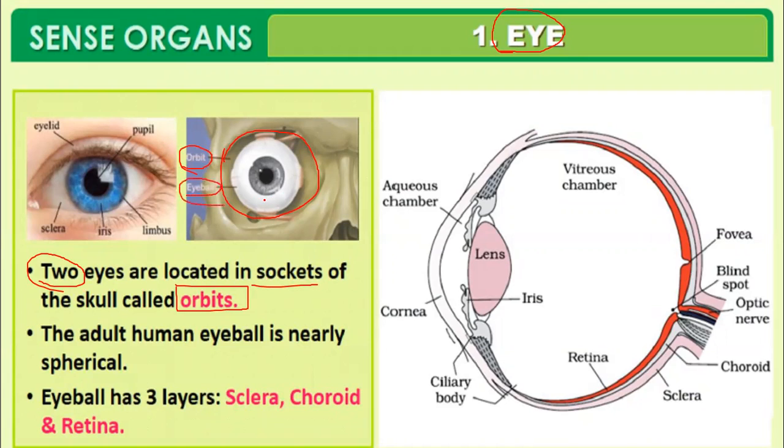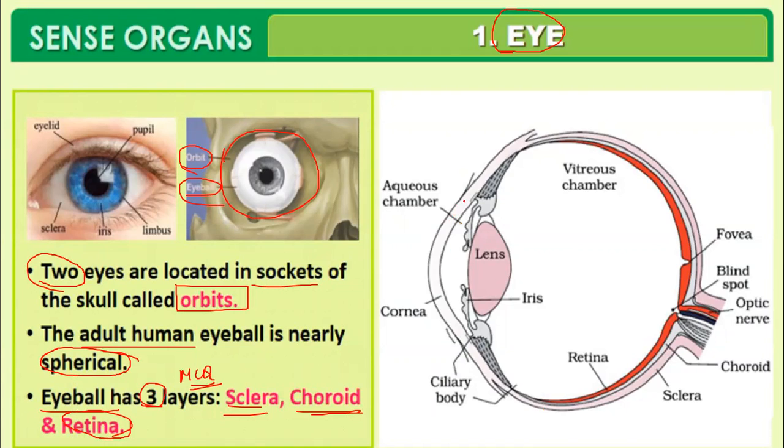The adult human eyeball is spherical in shape. And the most important MCQ question from previous years: the eyeball has mainly 3 layers, that is sclera, choroid and the retina.